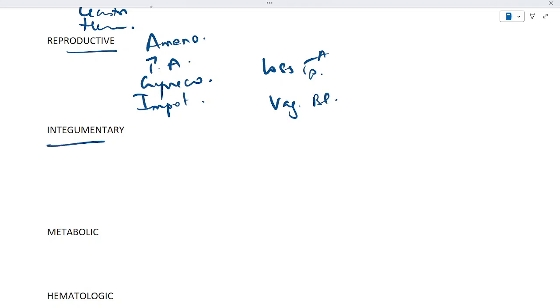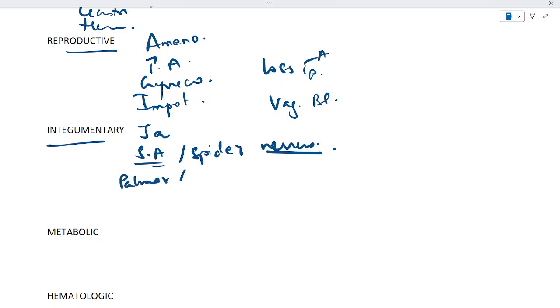Next is the integumentary system, which involves jaundice, spider angioma, or you can call it the spider nevus, that is very common in cases of alcoholic cirrhosis. Next is palmar erythema or liver palms, either or. Purpura, caput medusae, which is due to severe portal hypertension, and petechiae.